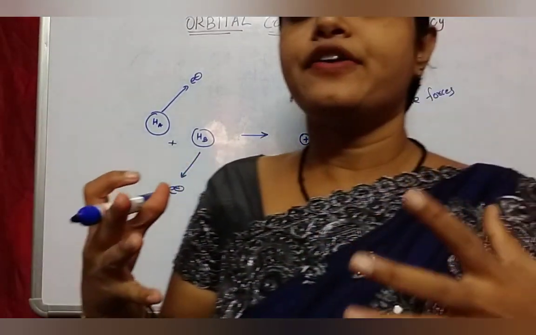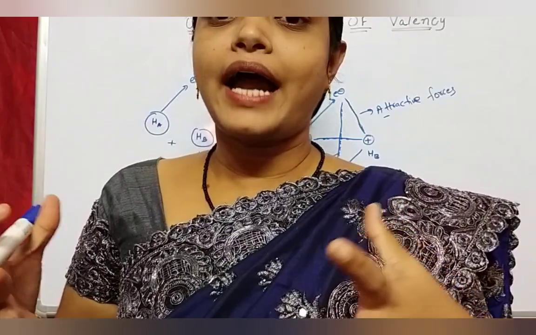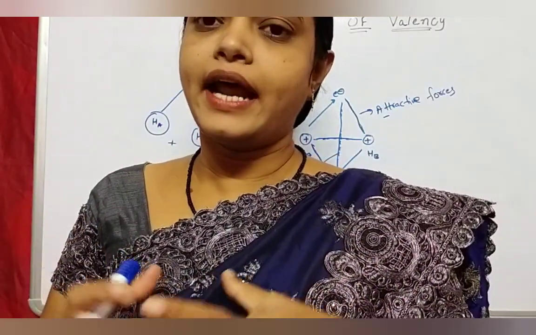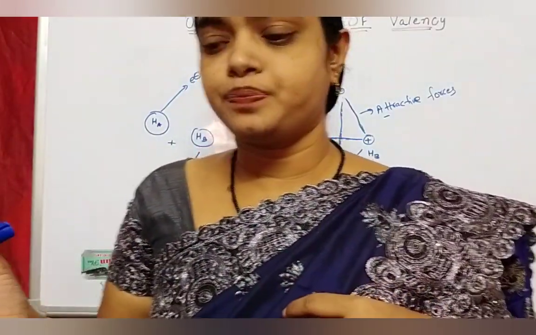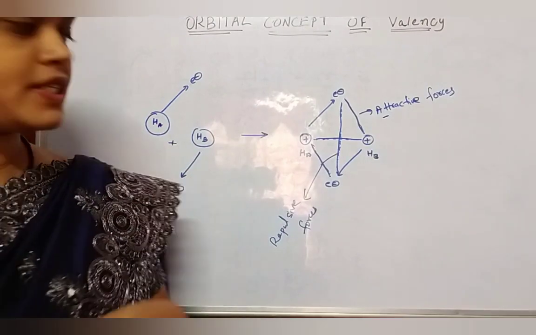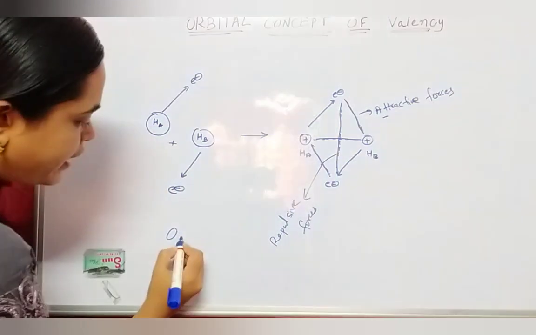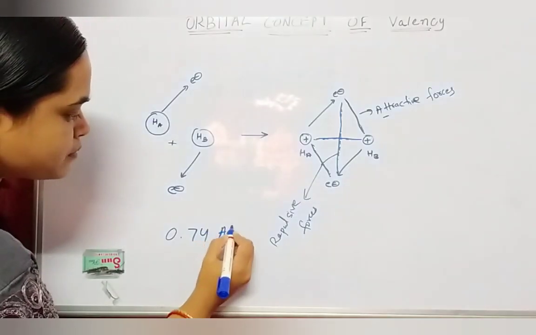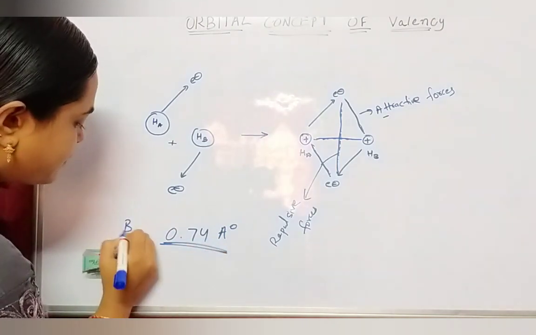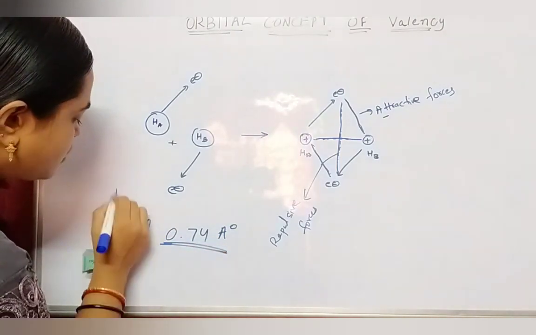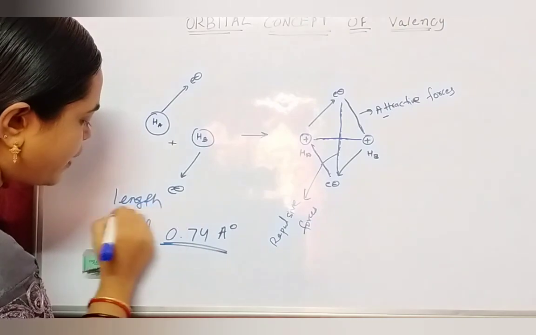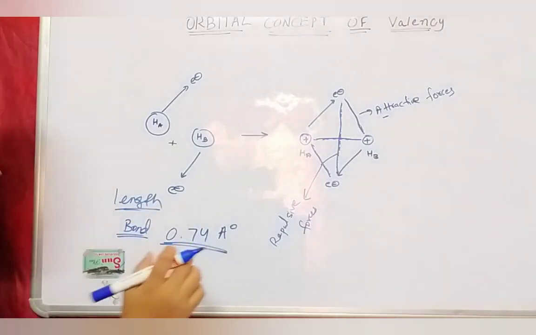When the attractive forces are more, both hydrogens come together and form a molecule. During this formation, they form a bond length of 0.74 angstroms. What is the bond length of hydrogen? 0.74 angstroms.